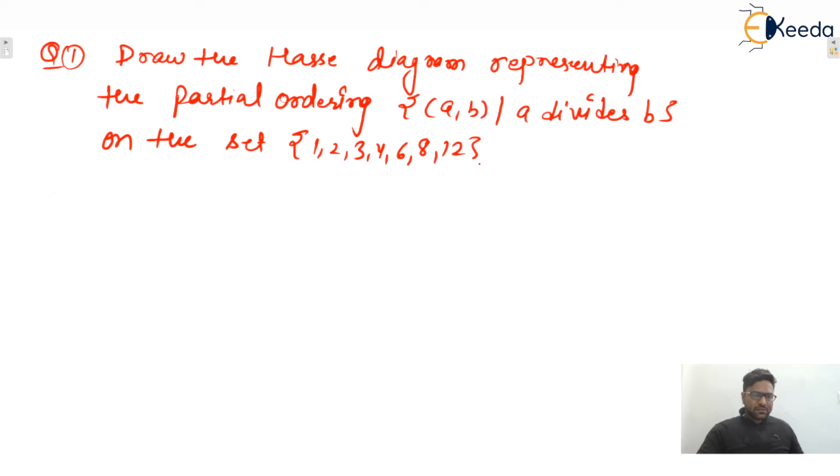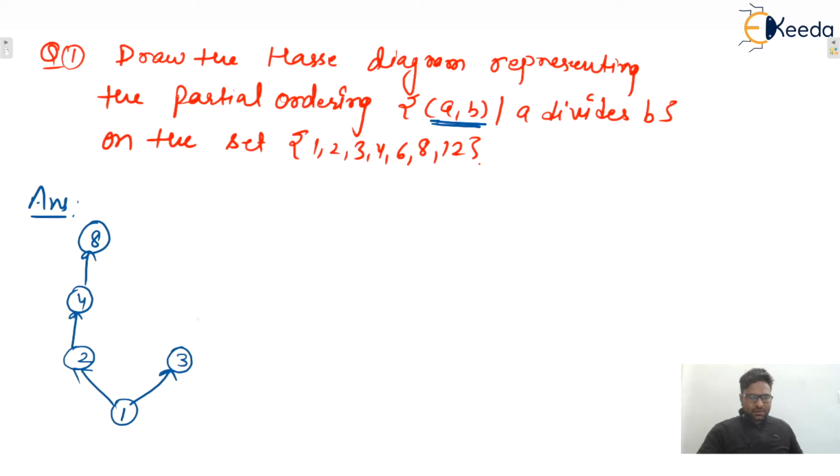So we can say that, yes, first to draw the digraph, let's say. So what will be the digraph? Yes, if A divides B, then only there will be a relation, isn't it? If A divides B, then that ordered pair will be inside the diagram. So we'll see the directed graph, or digraph, first. 1 will divide 2, 1 will divide 3, isn't it? Similarly, 2 will divide 4, 4 will divide 8. Similarly, 3 will divide 6 and 6 will divide 12. So you can see in the path, let's say 3 divides 6, 6 divides 12.